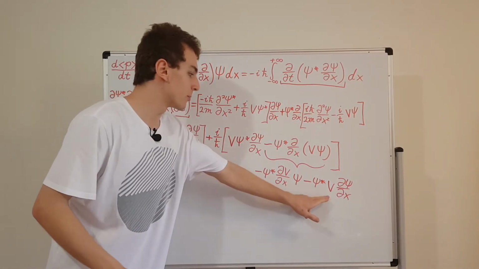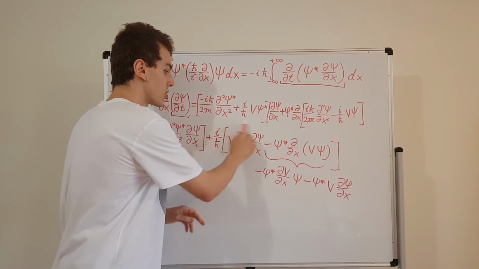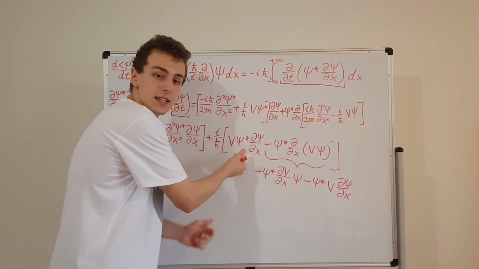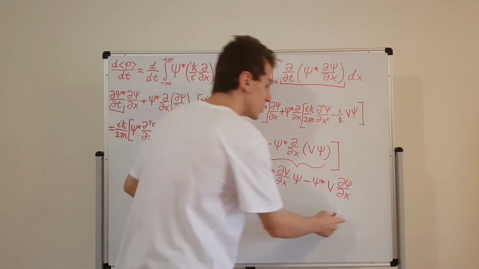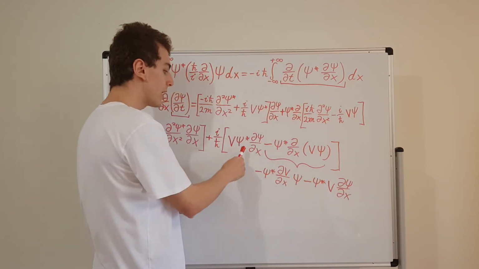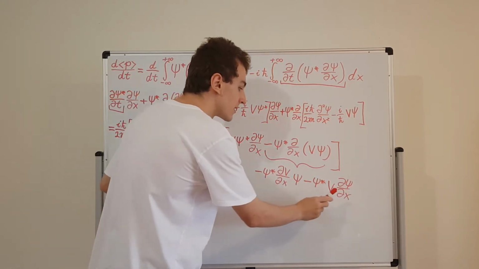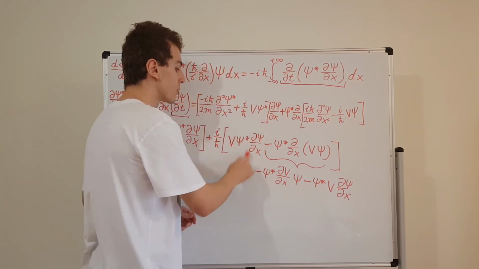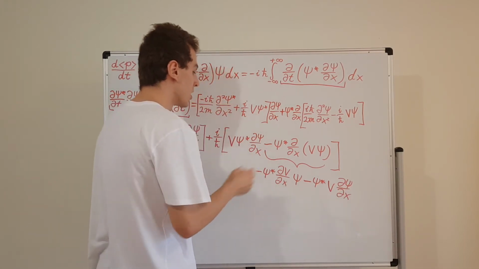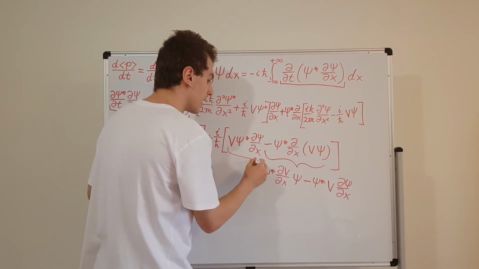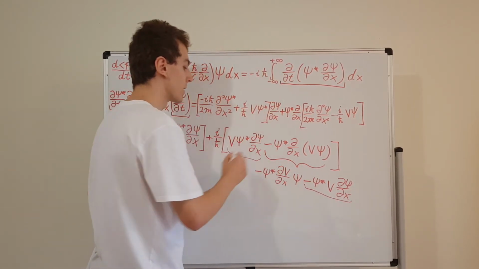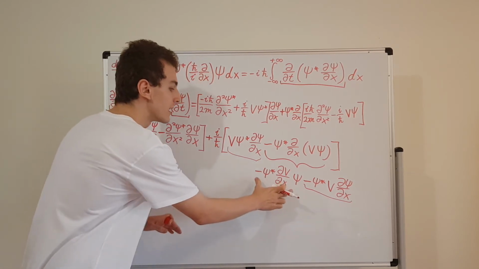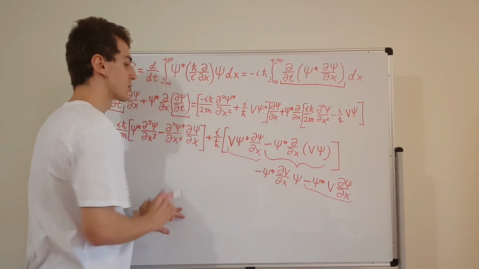Now, does this look familiar? Have a look at this expression over here. It's just a slightly different order, but you can swap the order of these guys and show that they are actually equivalent. Here we have a psi star and a V, here we have a psi star and a V, and we also have a partial derivative with respect to x of psi. So this guy over here is going to cancel this guy over here, right? Because this is a minus and this is a plus. So all we're going to be left with is this times i over h bar.